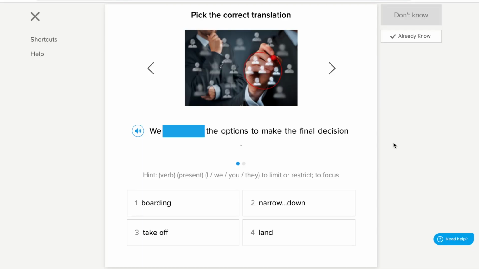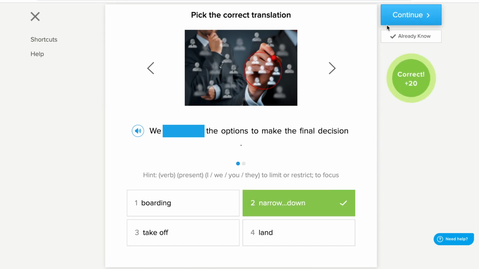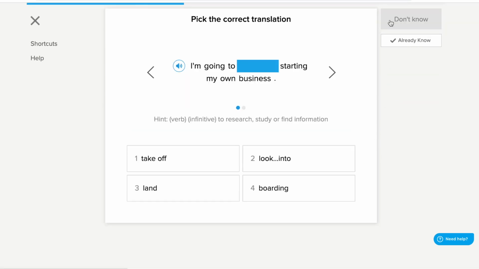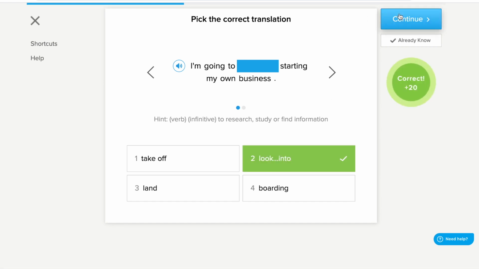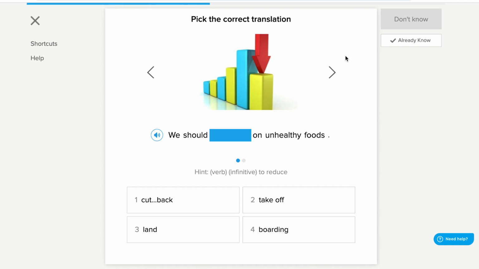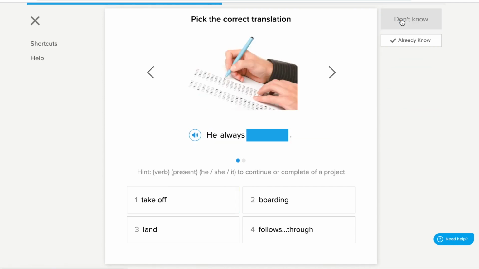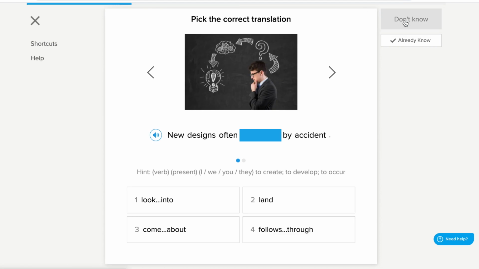Let's finish everything up with one more quiz that I made for you using the FluentU platform. Let's see how well you did. Narrow down. Look into. Cut back. Follows through.